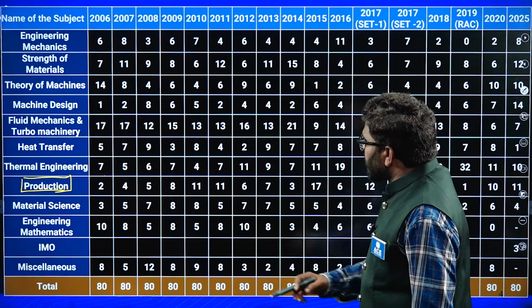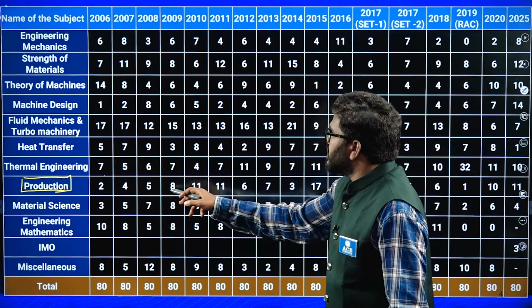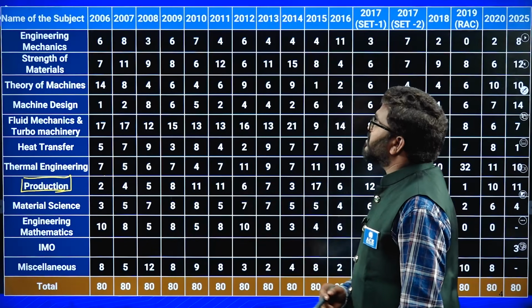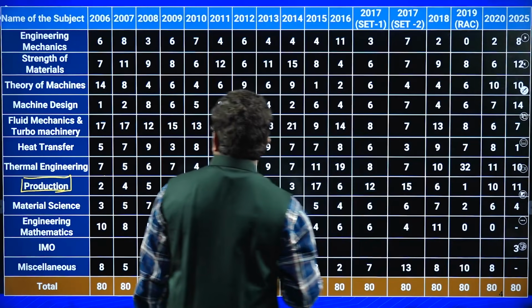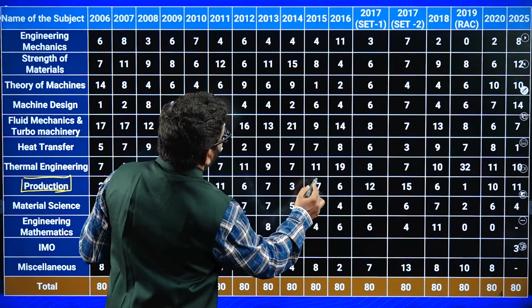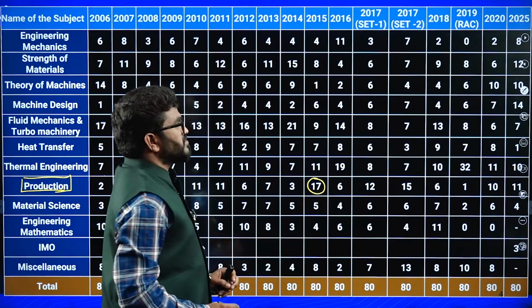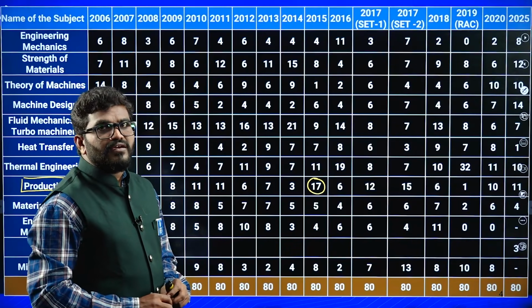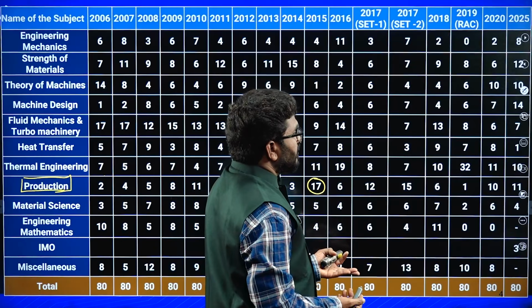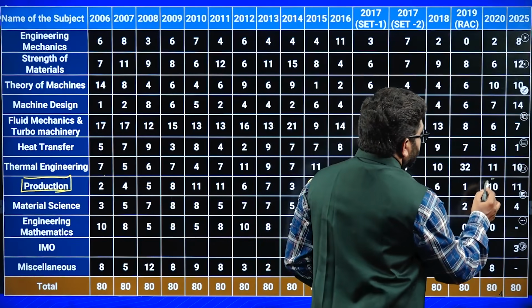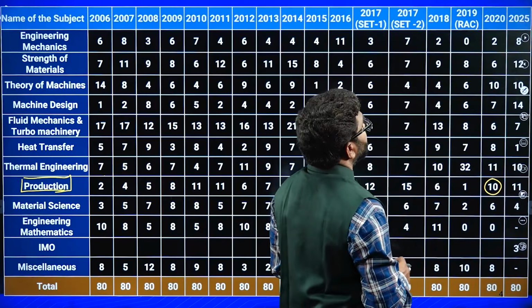But if you observe carefully, it keeps on increasing. In 2010, 11 questions, and in 2015, 17 questions they asked. And recently in 2020, 10 questions, 11 questions they asked.